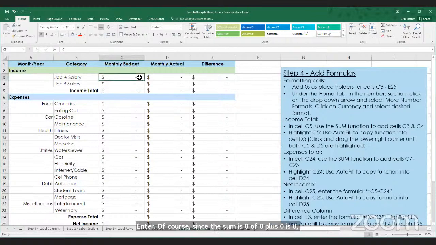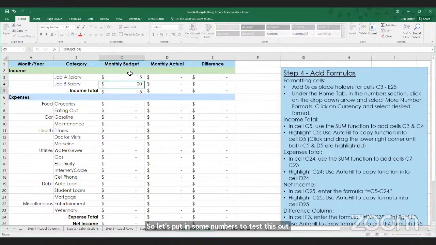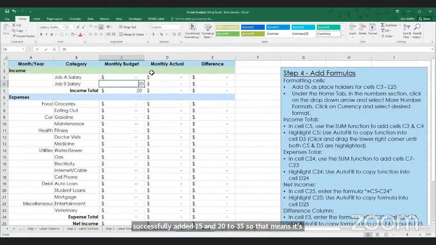So let's put in some numbers to test this out. Let's put 15 here and 20 here. We can see that this has successfully added 15 and 20 to 35. So that means it's working for us. We'll go ahead and change these back to 0 for the moment.